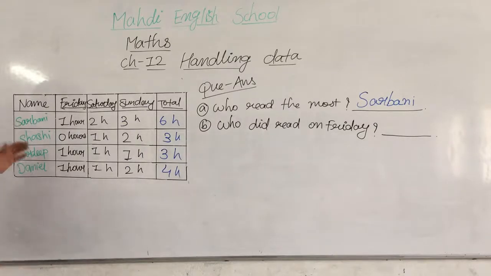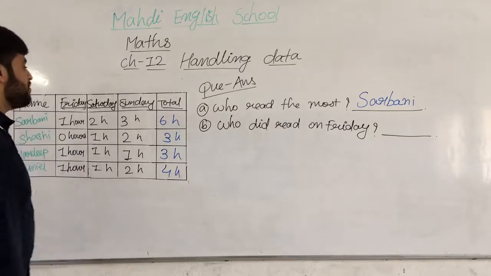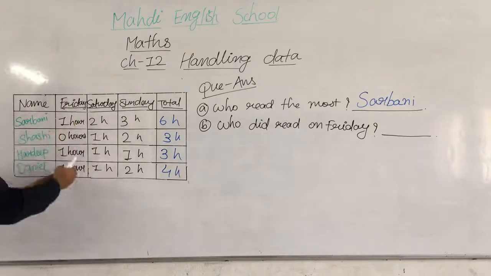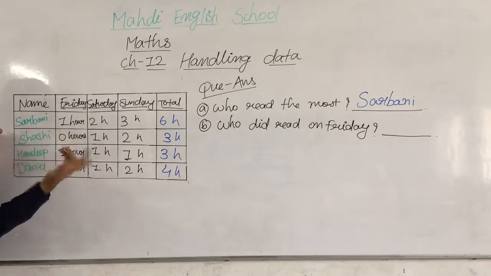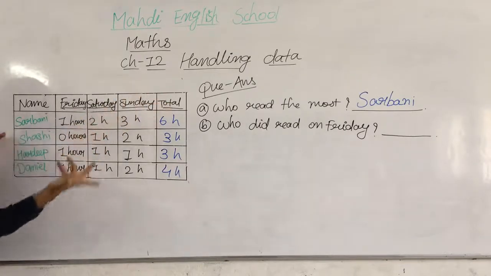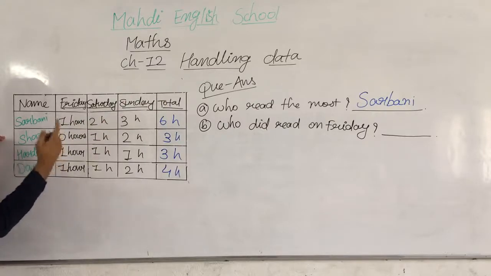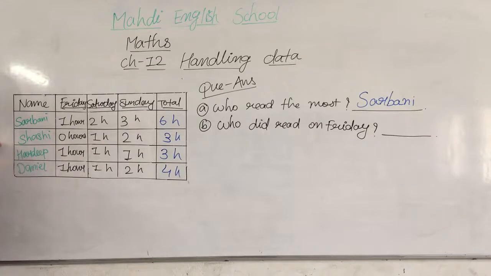On Friday. So see here, what we have to observe first: we move to the Friday column. So here is Friday. Okay, Shabni is reading 1 hour, Sakshi is reading 0 hours. That's why we have mentioned 0, which means no reading. Hardeep is 1, Daniel is 1. So answer is what? Sakshi didn't read on Friday.